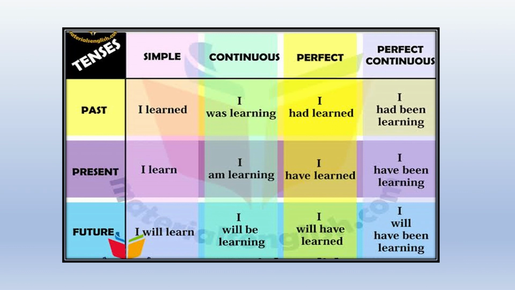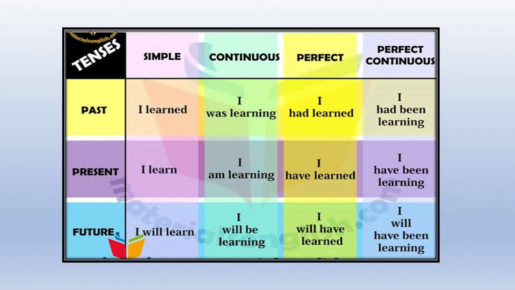Then we come to the perfect continuous tense. A perfect continuous tense is a mixture of the continuous and the perfect tenses. As you learnt, in continuous we have am, is, was, will be plus ing. In perfect it was has or have plus ed.